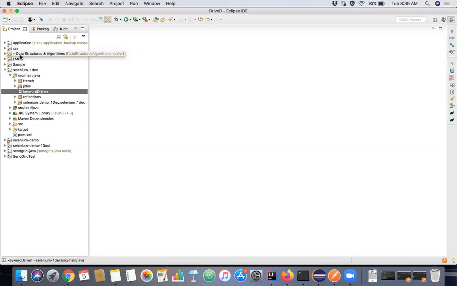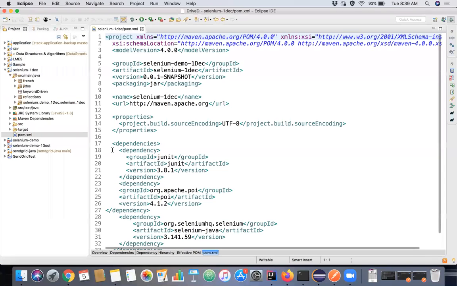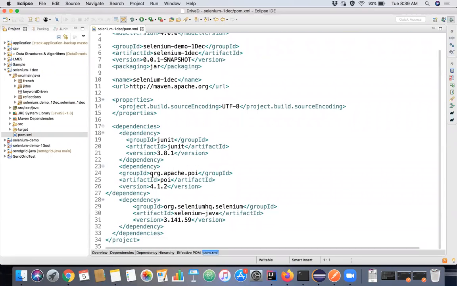So what is a common library that is used to read the data from Excel? Anyone knows? It is Apache POI, right?